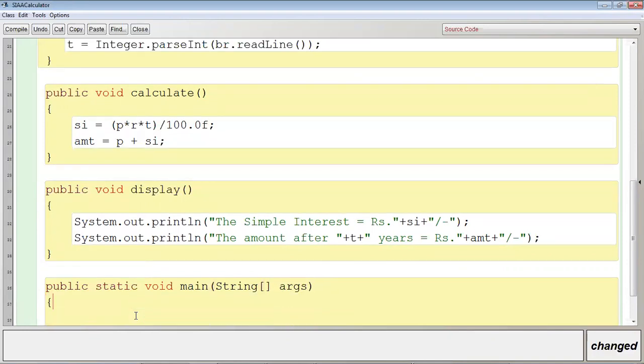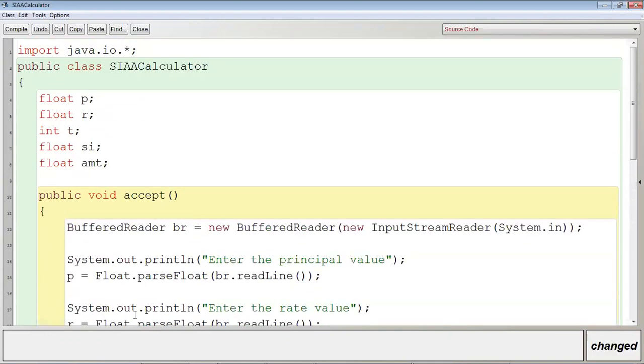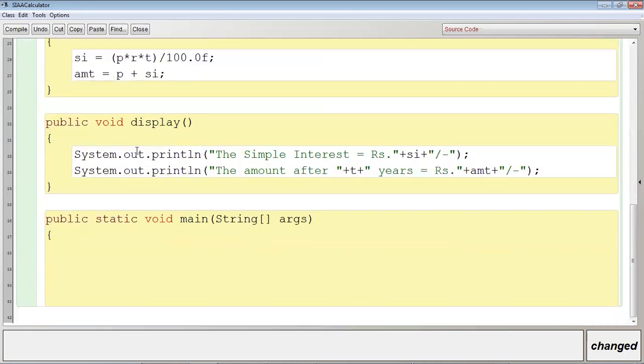Now from within the main method, let me call. But before calling, all these methods are non-static, so I will have to create the object. Let me make it simple. Let me make the class name SimpleInterest, because in the question it is not mentioned. So I can give any name, but it should be meaningful. Always remember it should be meaningful.